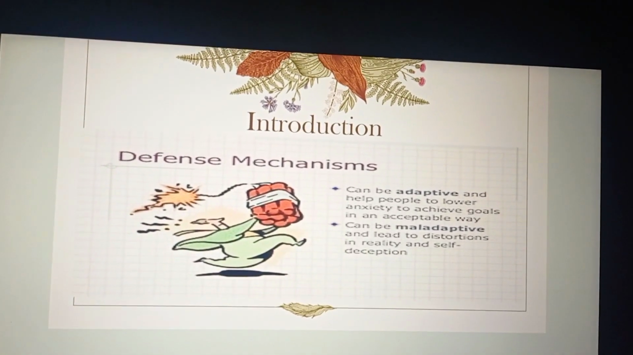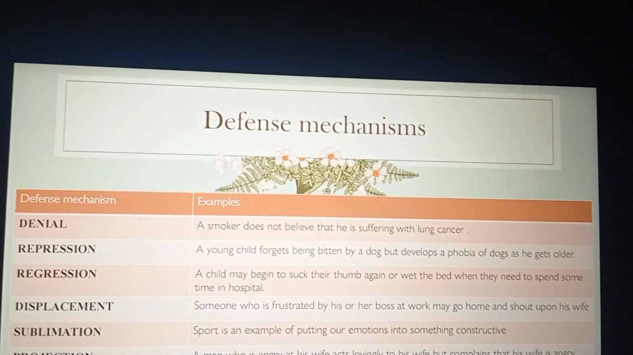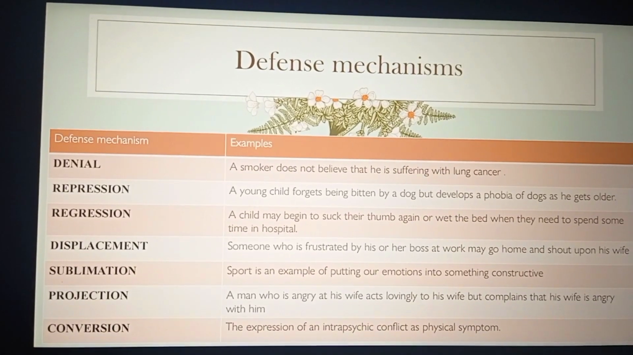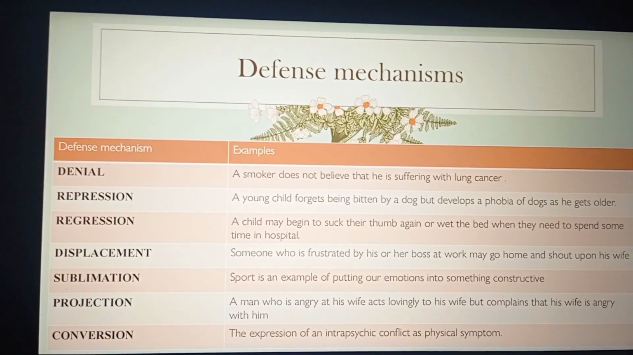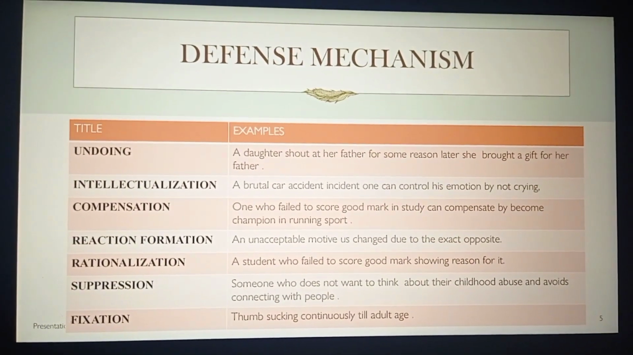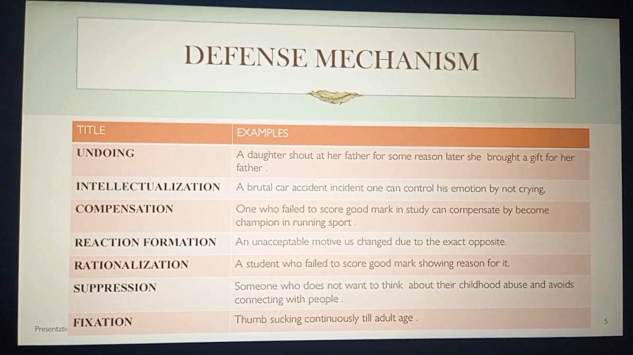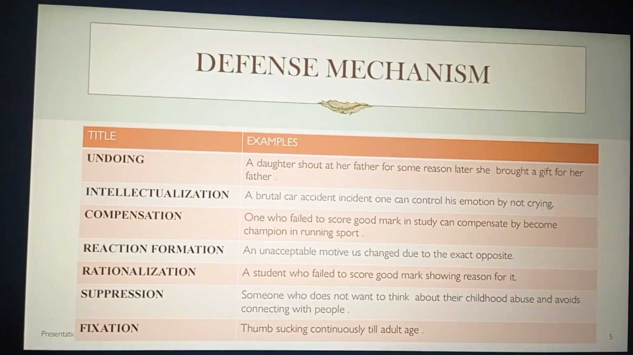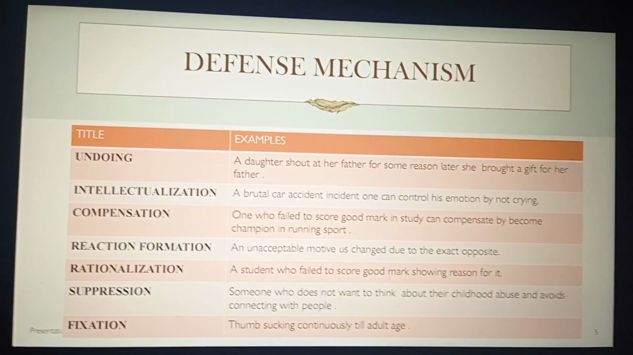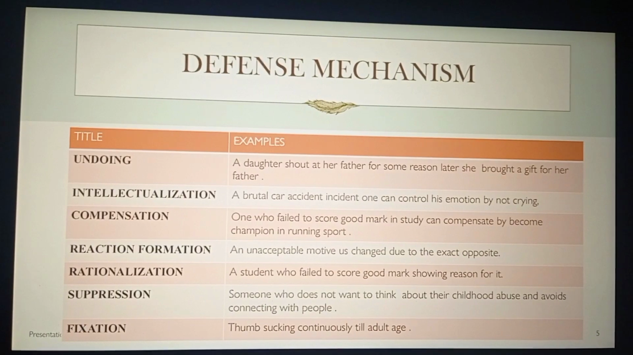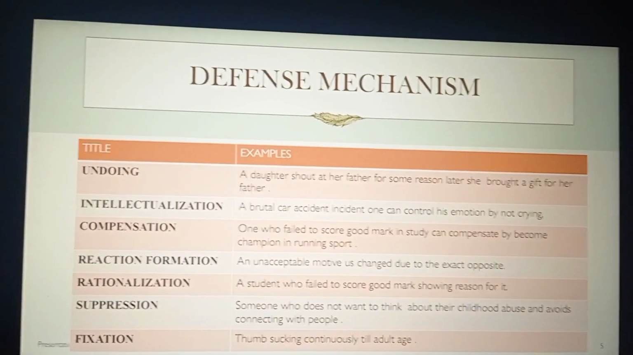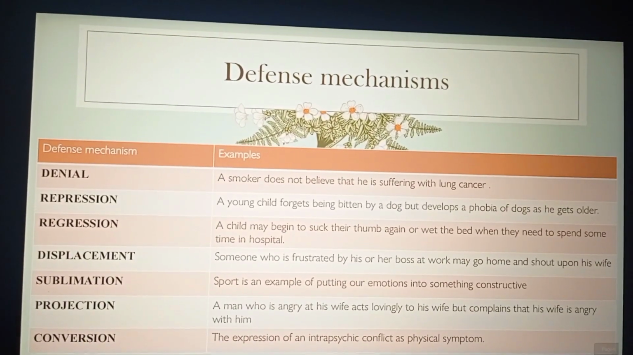Now we'll see different sorts of defense mechanisms, right? Denial, repression, regression, displacement, sublimation, projection, conversion, undoing, intellectualization, compensation, reaction formation, rationalization, suppression, and fixation. There are lots of ego defense mechanisms beyond this list, but I have picked the most common ones. So let's talk about the different ego defense mechanisms. First we'll see denial.